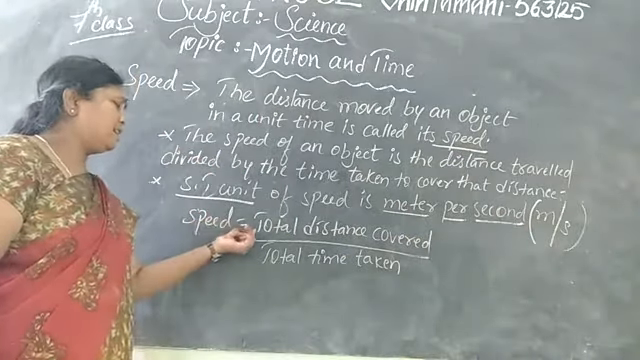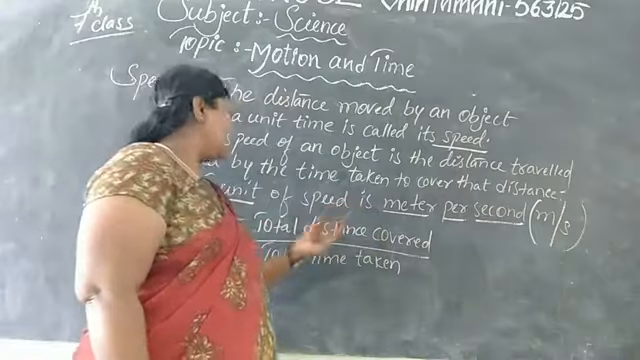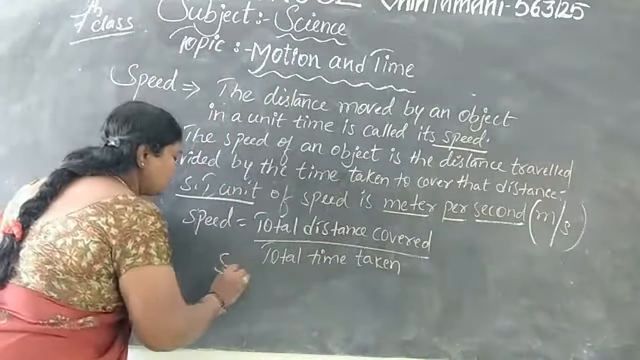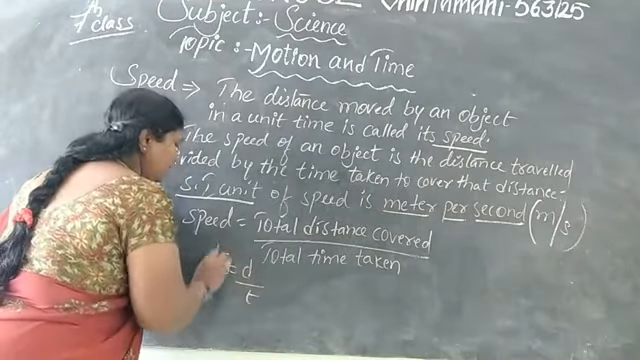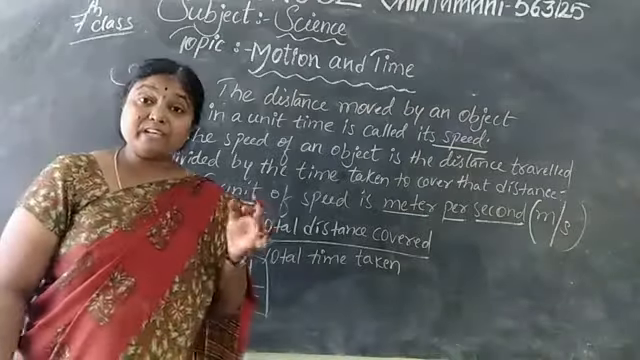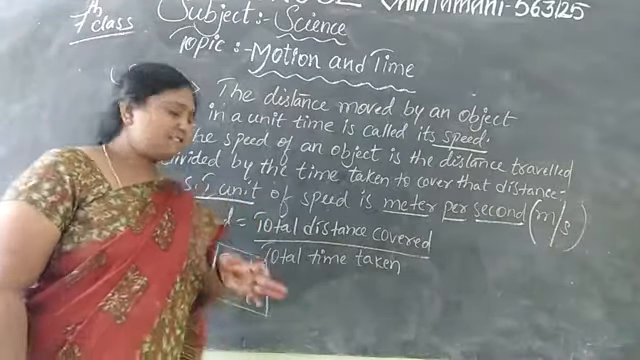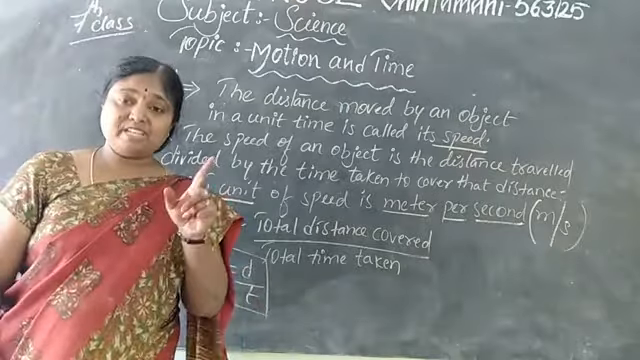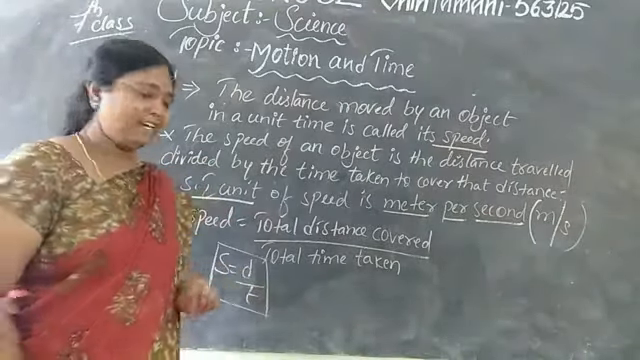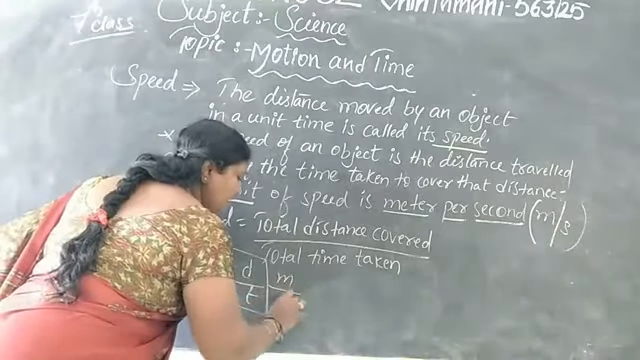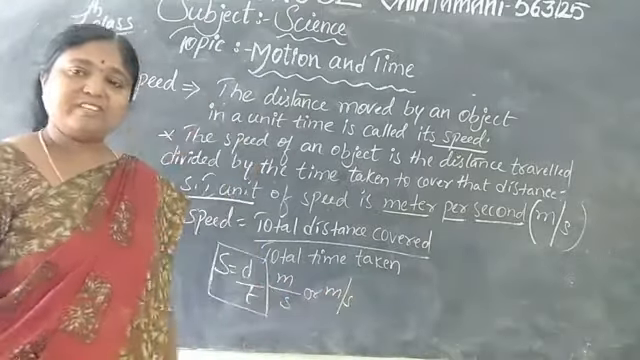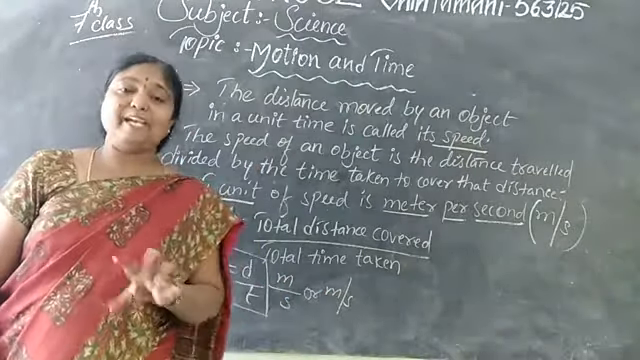So speed is equal to total distance covered divided by total time taken. We can write S is equal to D by T. D means distance. How do we measure the distance? In meters. How do we measure the time? T in seconds. That's why meter per second. These are the units for speed.